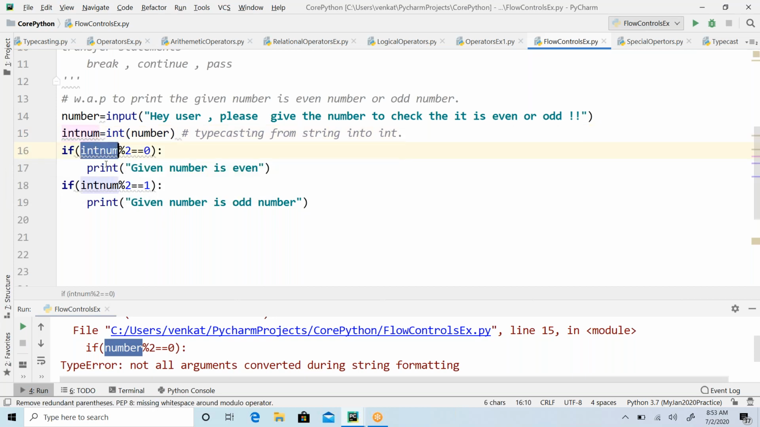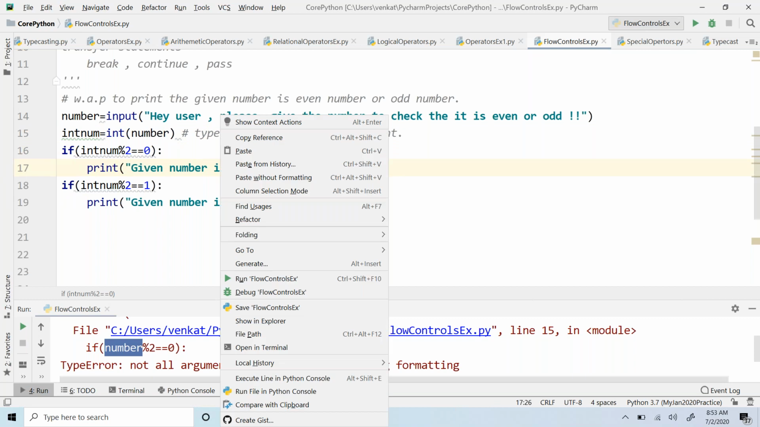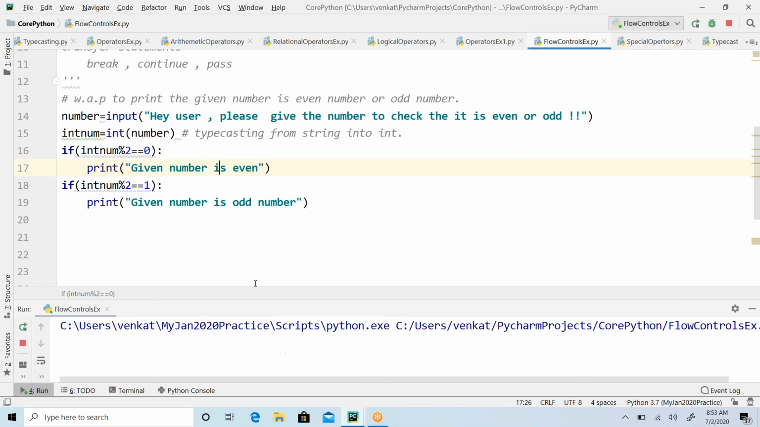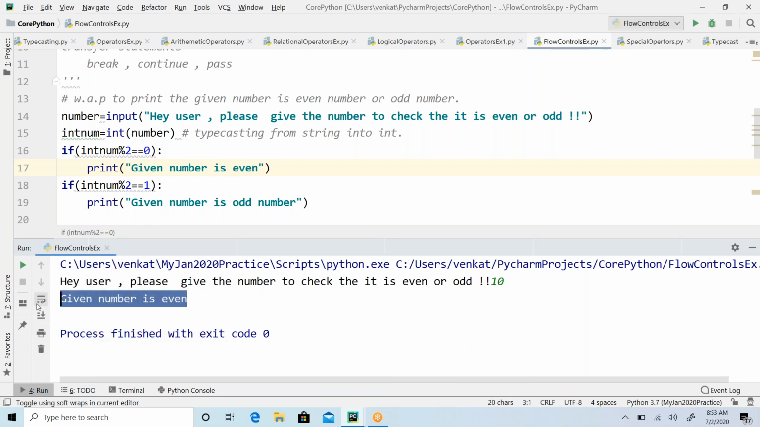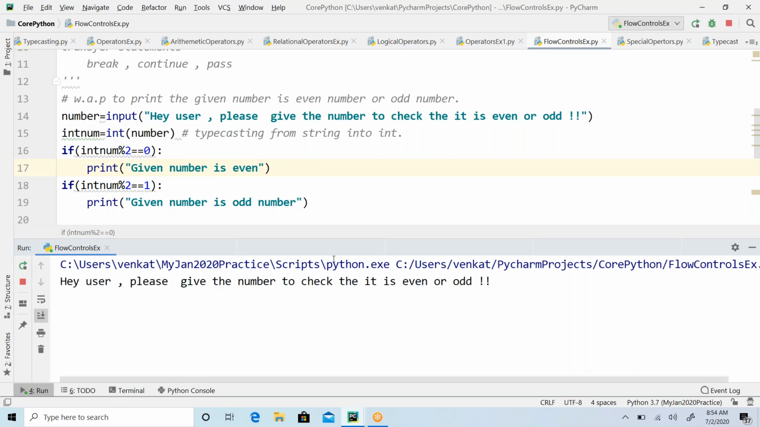So now I'm using that variable, so I should not see this error now. Given number, I'm giving 10. Now you can see the output: given number is even number, because I have entered 10. Let me run one more time. So here I am giving 11. Now it's saying that given number is odd number.